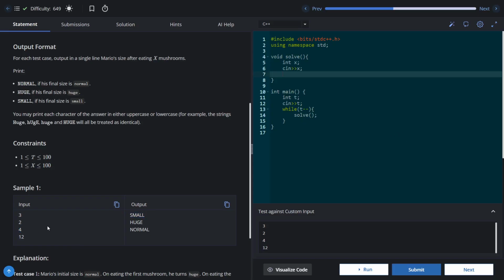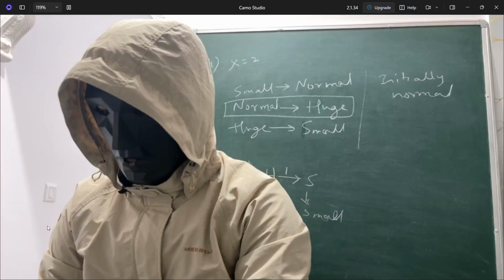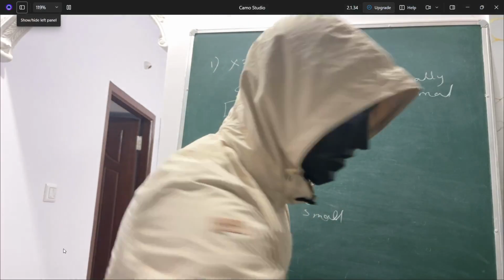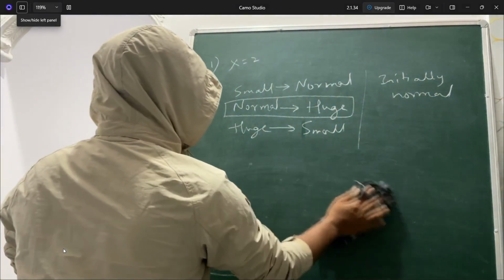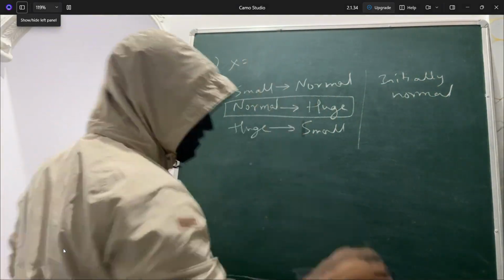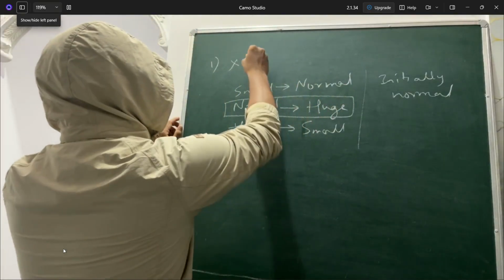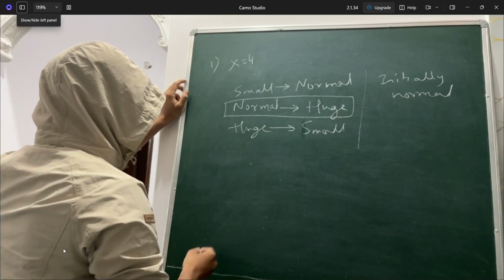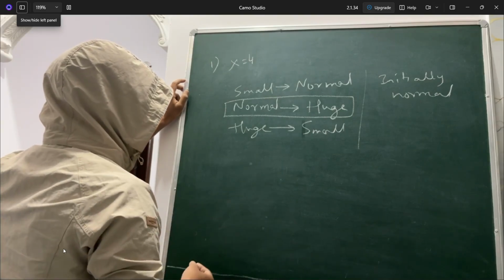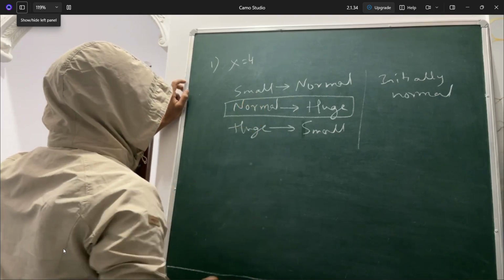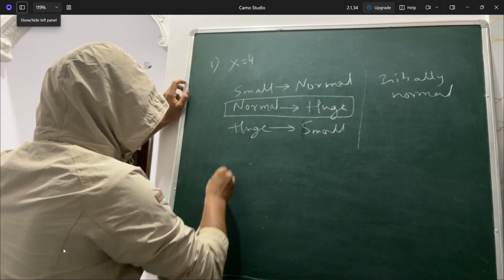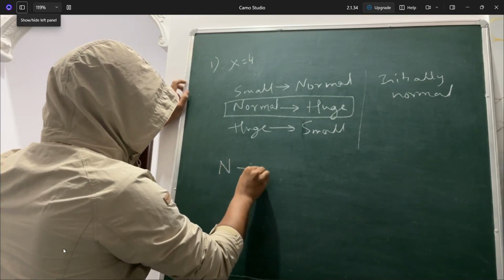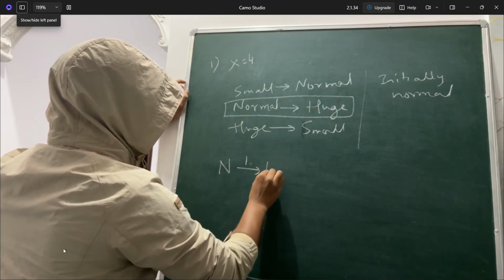Now let's take 4, I mean when Mario eats 4 mushrooms. This is a good example, and I'll try to tell you how to find a shortcut. First Mario is normal. He'll eat one mushroom and convert to huge.